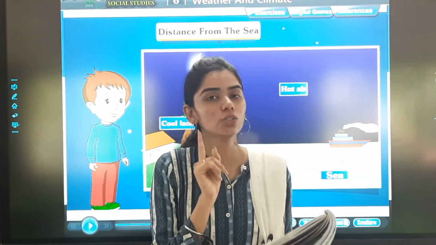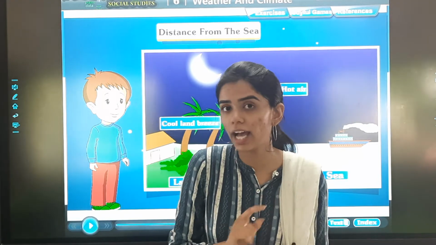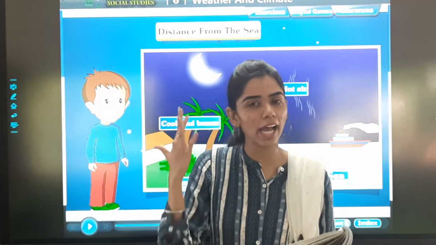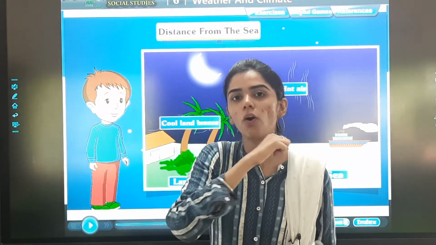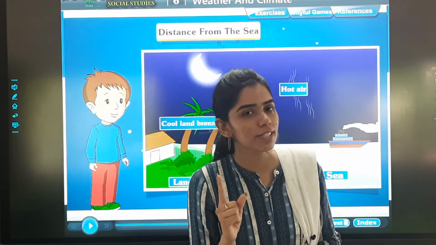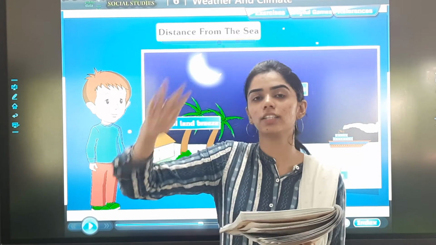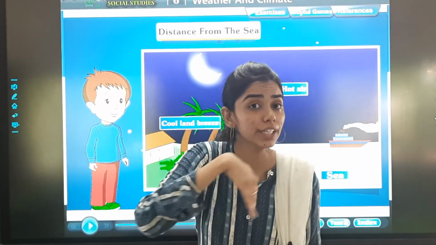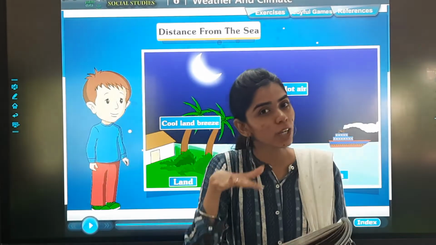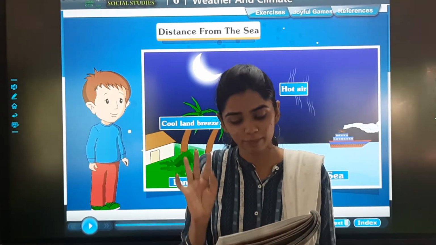So if you go to coastal areas, you will see that the wind is very strong and fast. So what they have said is that जो warm air होती है वो ऊपर चली जाती है, and near the coast क्या होता है, cool और nice air रहती है. Okay?